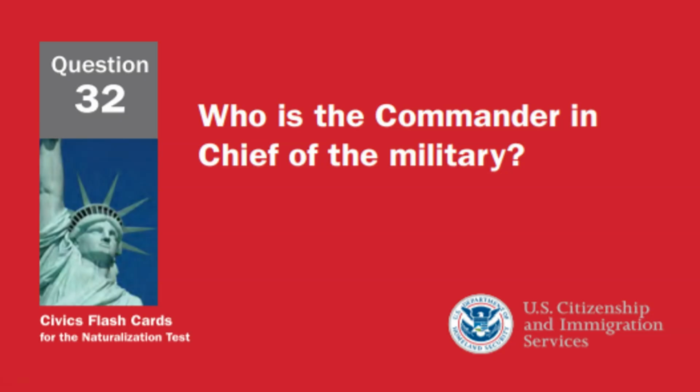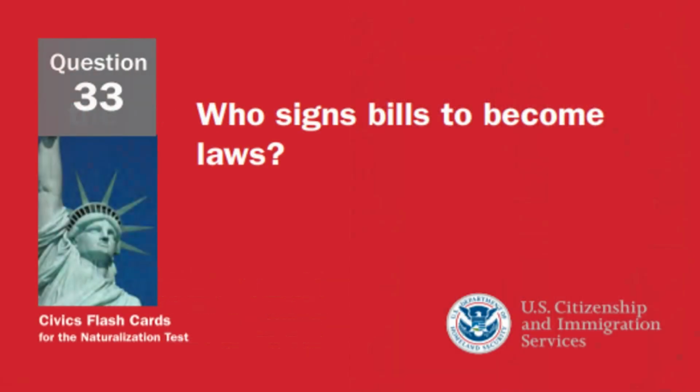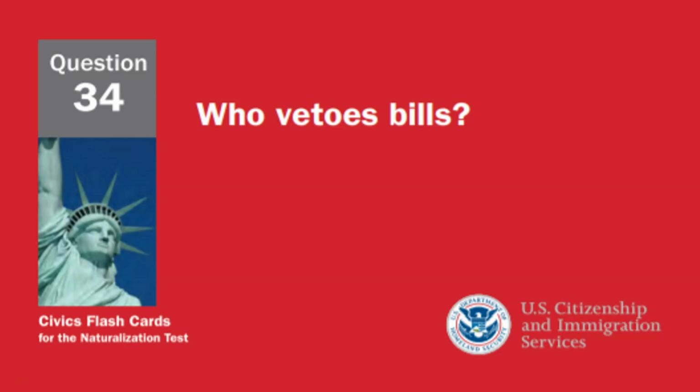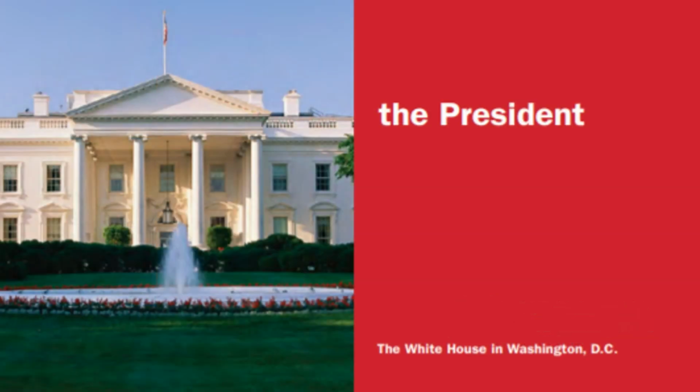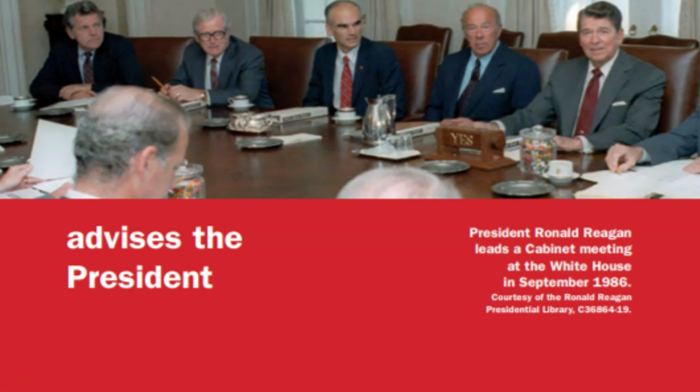Who is the commander-in-chief of the military? The president. Who signs bills to become laws? The president. Who vetoes bills? The President. What does the President's cabinet do? Advises the President.